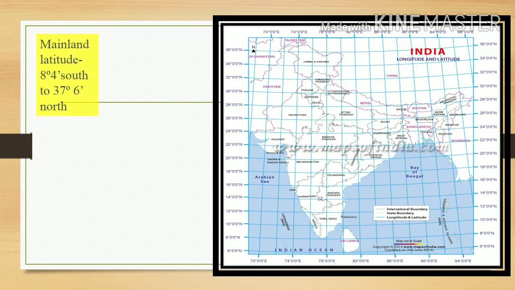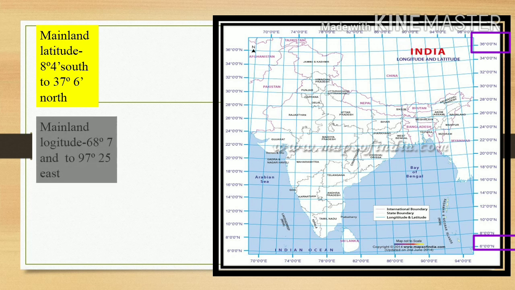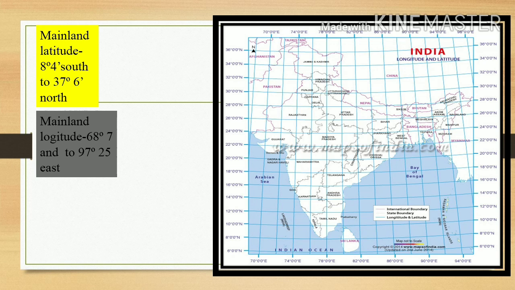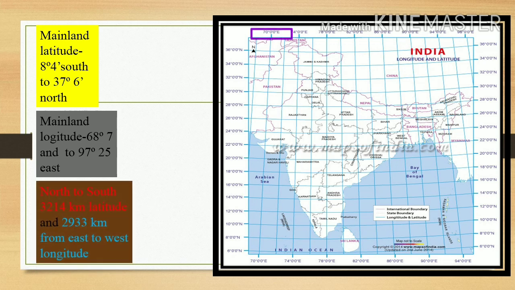Students, the mainland latitude of our country: starting from the south, 8 degree 4, and on the north side, Jammu and Kashmir, that side it will be 37 degree 6. And the mainland longitude is 68 degree 7 from the west side to 97 degree 25 east.